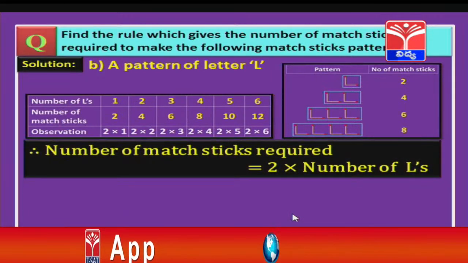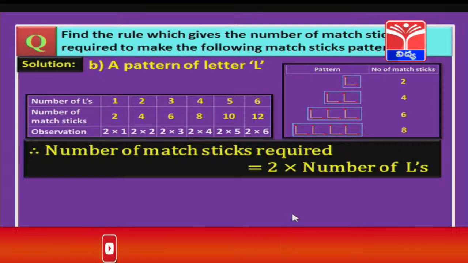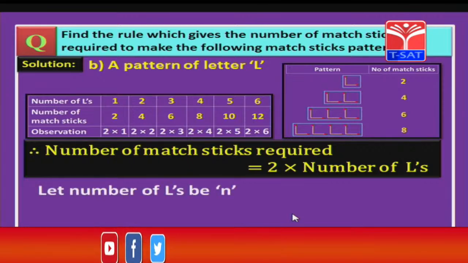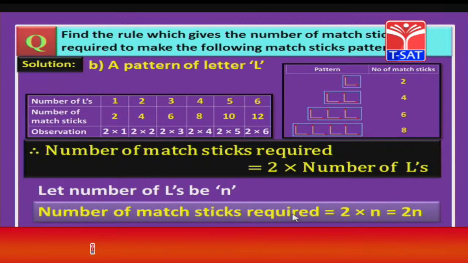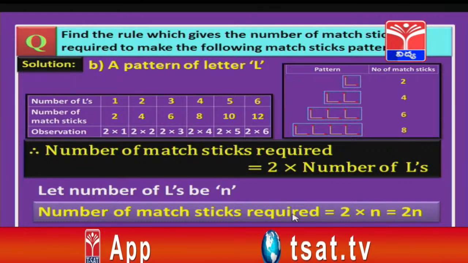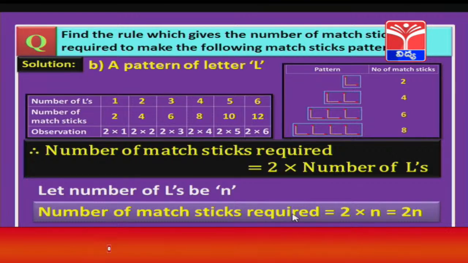Yes, the number of matchsticks required is 2 times the number of letters L, right? Suppose I assume the number of L's to be n, where n is a variable, then what will be the number of matchsticks required? Yes, 2 times n, which is 2n. I hope you understood this problem clearly, children. Let us move on to our next problem.